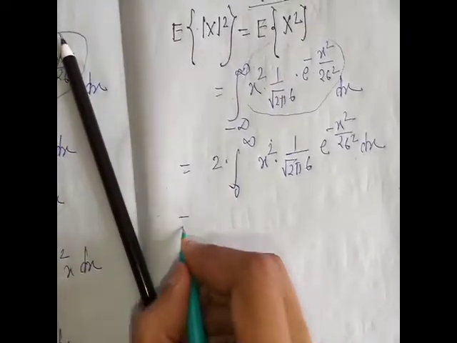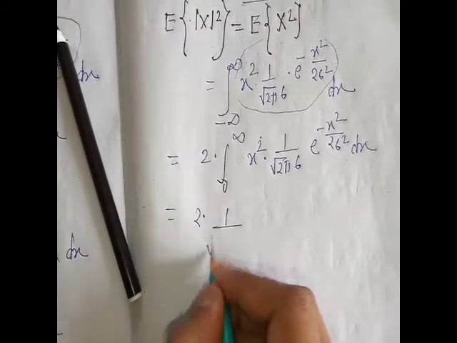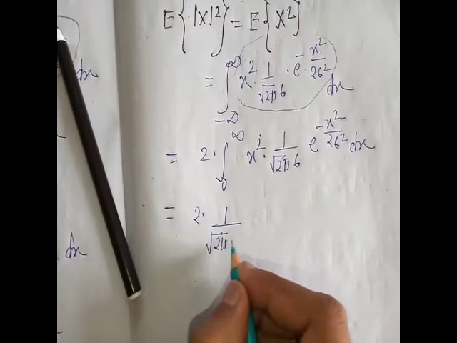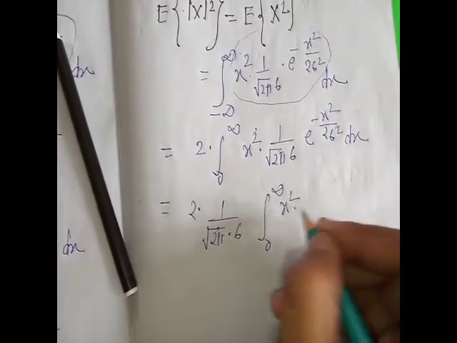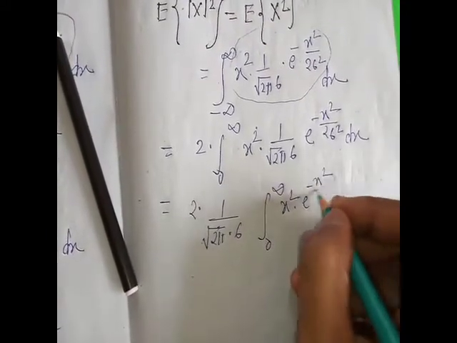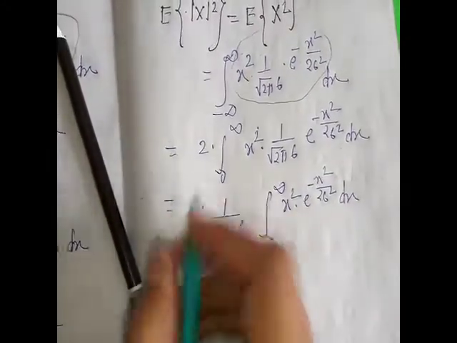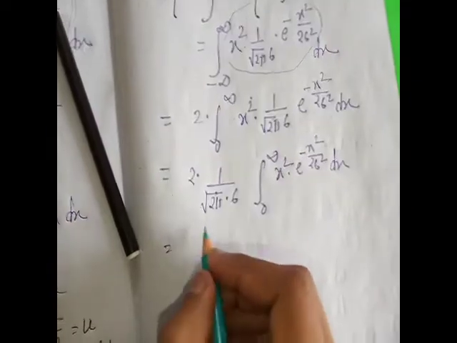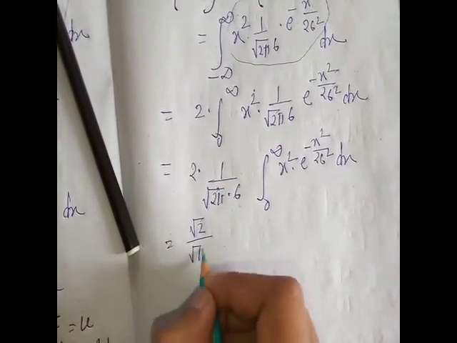Okay, the next step is 2 into 1 by root over 2 pi into sigma integration 0 to infinity x square into e to the power minus x square by 2 sigma square into dx. Okay, so the root 2 by root 2 means root 2 into root pi into sigma.